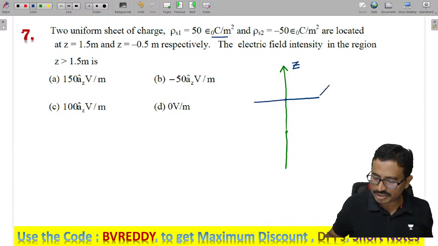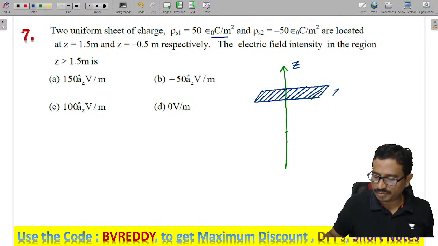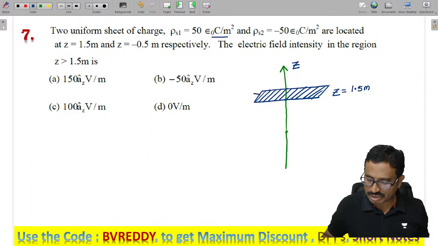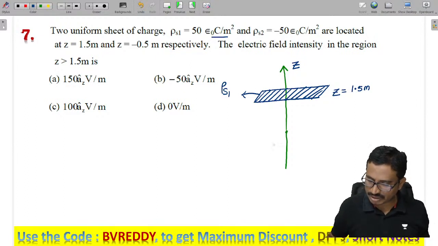This is like a surface. Try to visualize properly. It is like a plate. This is my surface charge. Here this is the surface charge we have. So at where, you tell me now, Z value how much? Z value 1.5, at 1.5 meters. So it has a charge, and this is given as rho s1. Okay. Now the second one, where is the other charge now? At minus 0.5. Tell me here.